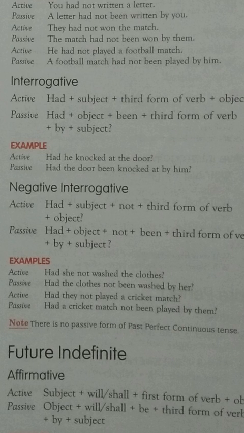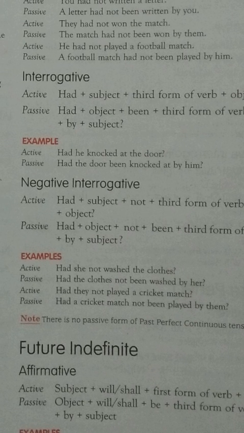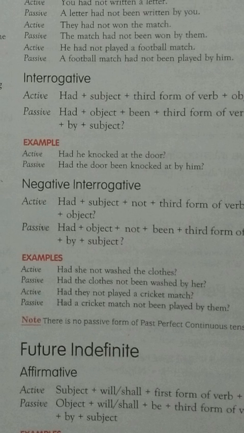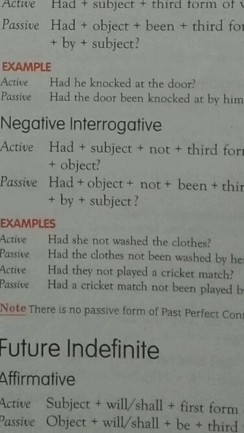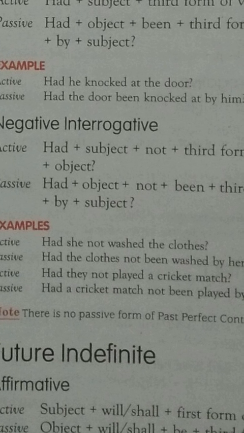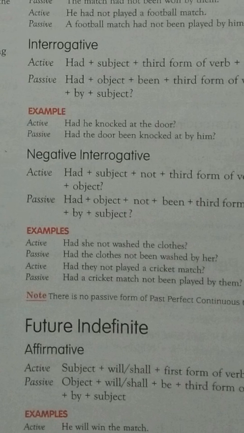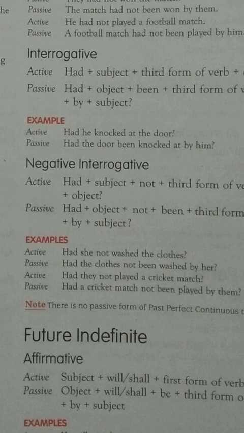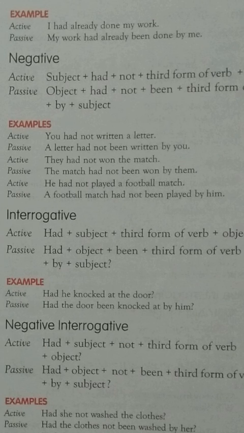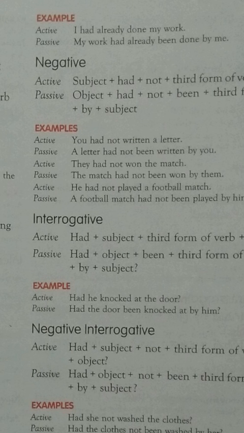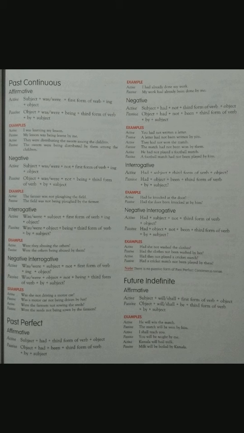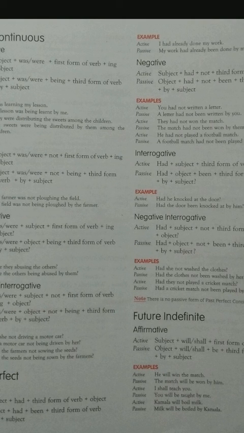Similarly, interrogative, had he knocked at the door? Had the door been knocked at by him? If you make negative also in interrogative, like had she not washed the clothes? Had the clothes not been washed by her? So the important thing of perfect tense is the use of been. With the perfect tense helping verb had, we use been. This is how we make the passive forms of past tense.